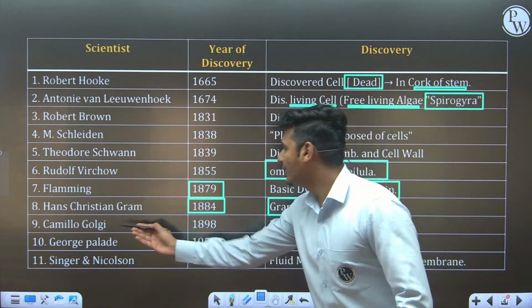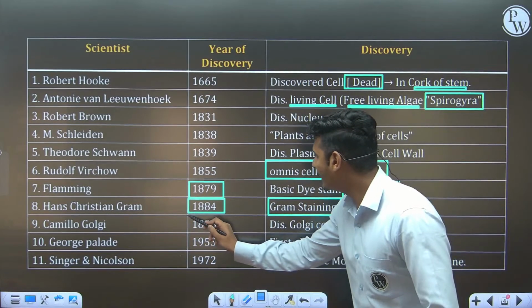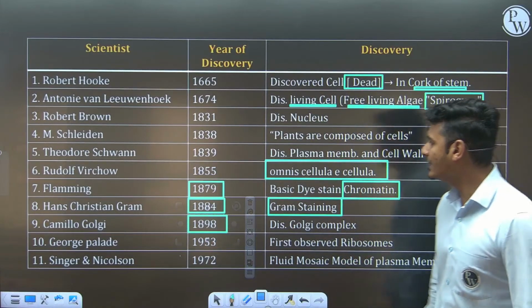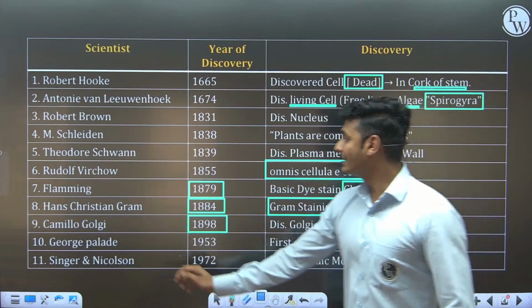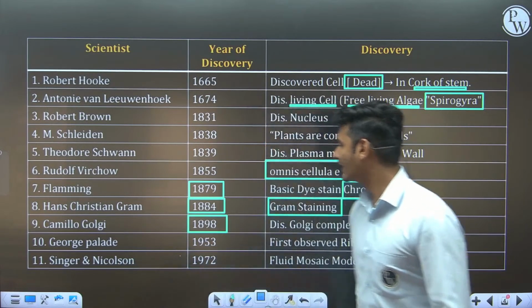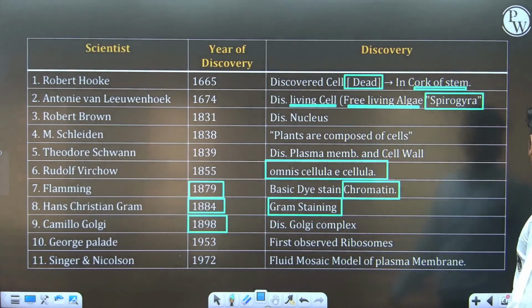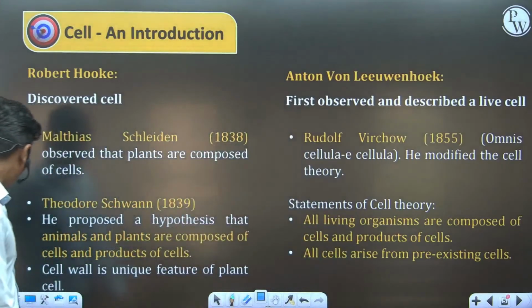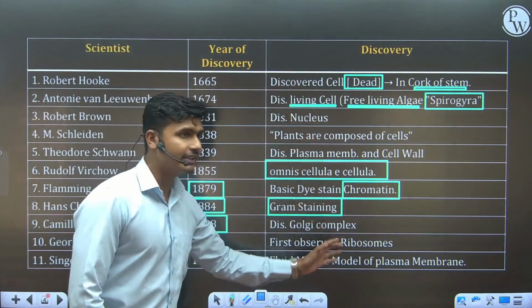After that, Camillo Golgi, you know that Golgi complex or Golgi apparatus, discovered in 1898. Then George Palade for ribosome discovery in 1953. And the last, number 11 scientist, is Singer and Nicolson, in 1972, the fluid mosaic model of the plasma membrane. So you understood all the scientists, their year of discovery, and discoveries from this topic.